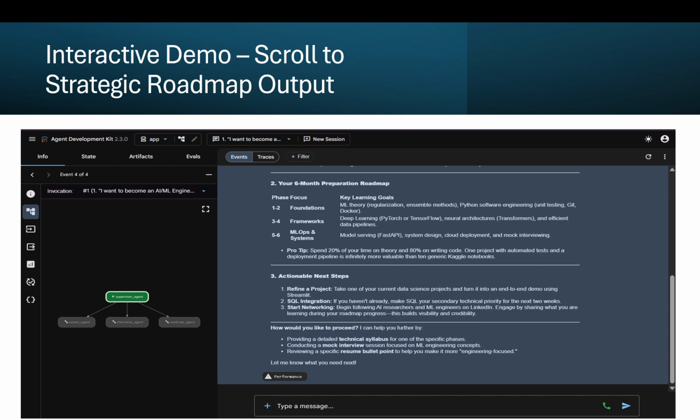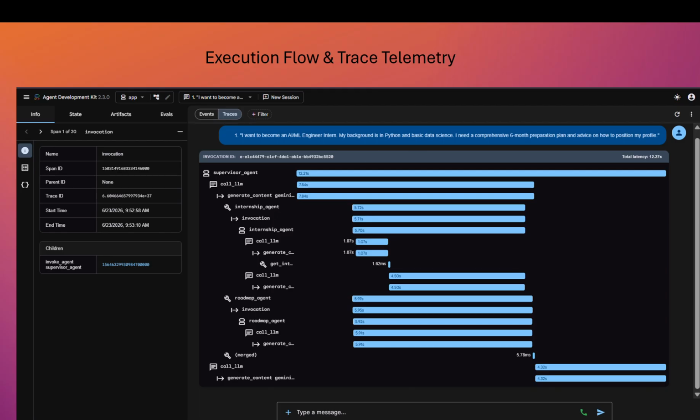In the second half, we reveal the complete structured dynamic roadmap from the sub-agent. It avoids generic advice and delivers a precise phase-based milestone table. It pushes a 20% theory to 80% practical code development, moving from unit tests and Git to PyTorch architectures, production, MLOps, and containerization using FastAPI and Docker. It concludes with an immediate action: the next step for the student to execute.